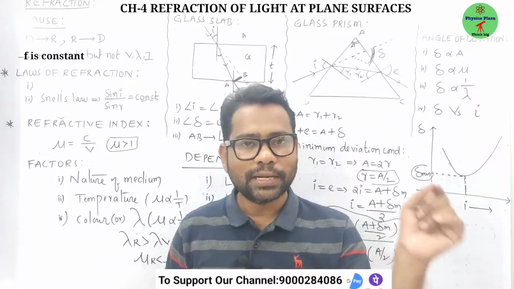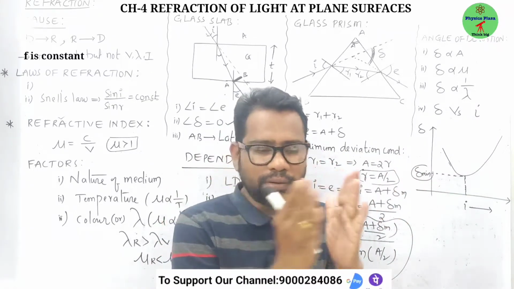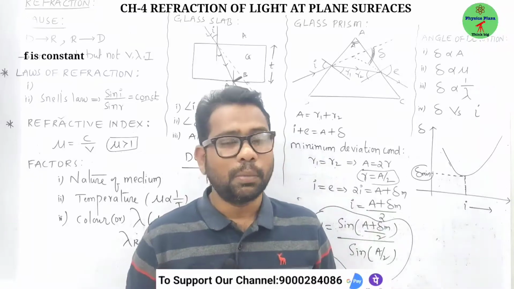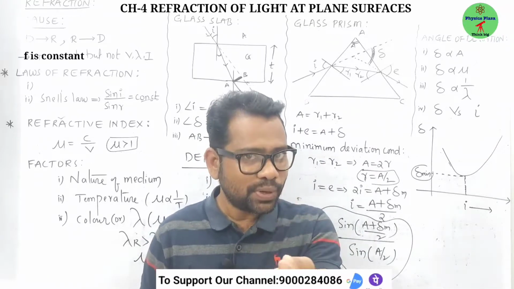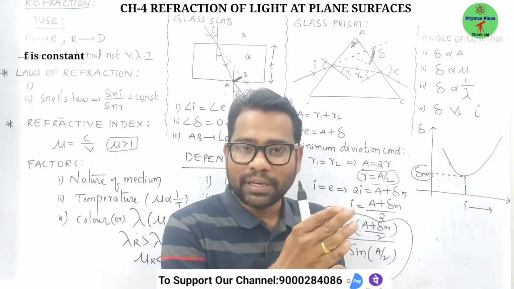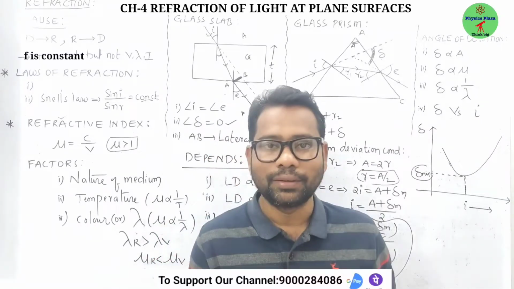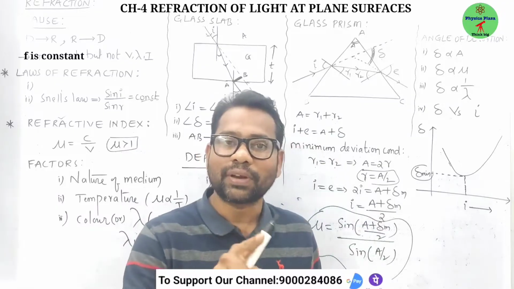So as long as the light is traveling in a single medium, it will go in a straight line path only. But what happens when it enters into the other medium? Definitely there will be a change in speed, due to which it will deviate from its path, it will bend. This phenomenon we call the refraction of light.